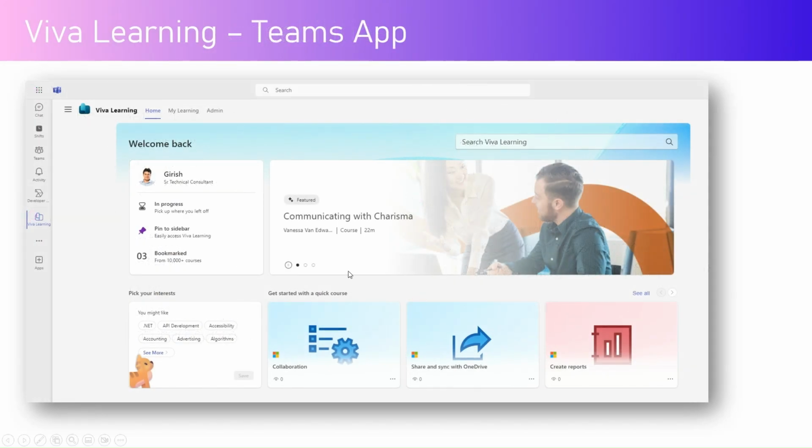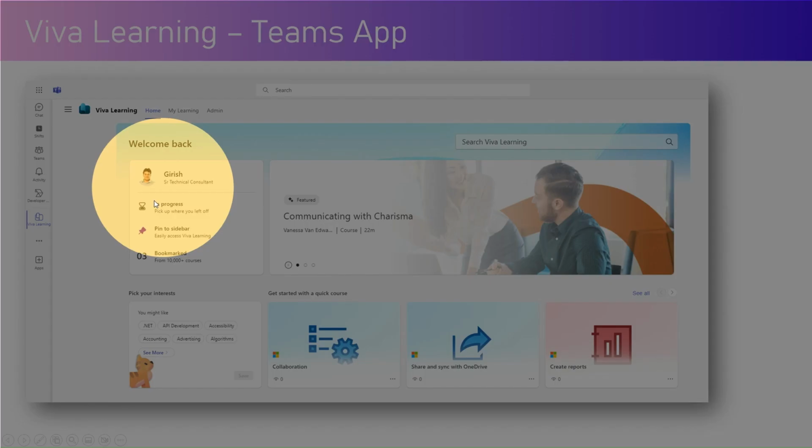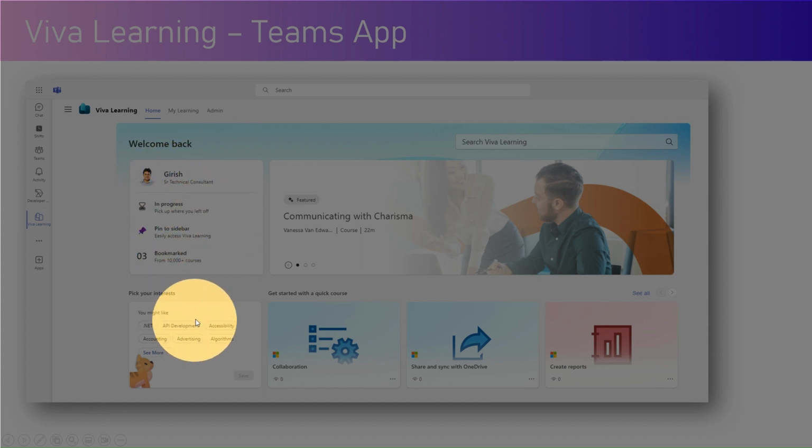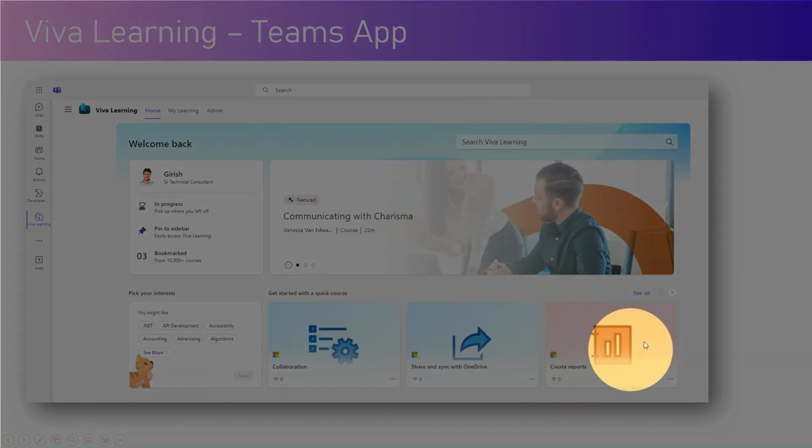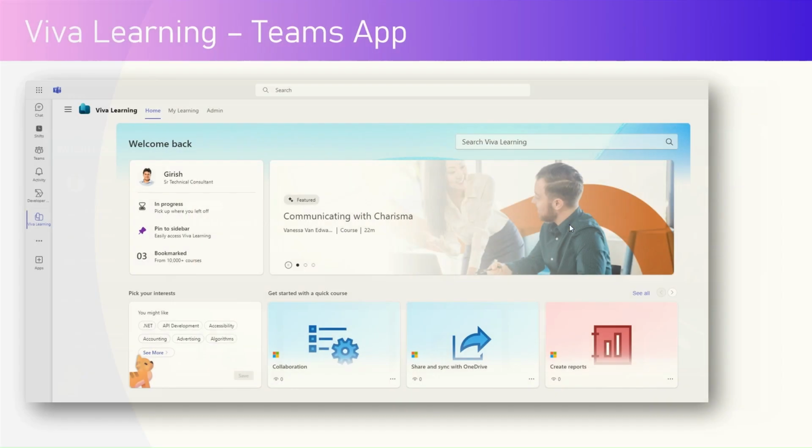Now this is how the interface looks like. It's a part of the Teams application. So this Viva Learning is triggered using the Teams application. Here you can see the profile info. Here you can see how things are faring, what's the in progress state. You can pin the content to the sidebar. You can bookmark the content. You can pick your interest. You can specify what videos you would like to view, and you can search the Viva Learning content, and you can view all the content over here.